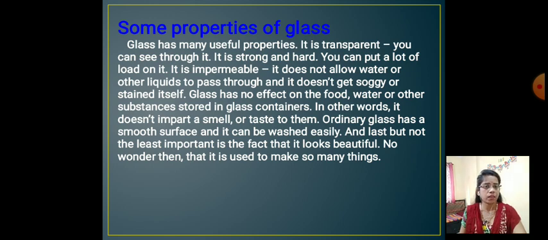Ordinary glass has a smooth surface and it can be washed easily. And last but not the least important is the fact that it looks beautiful. No wonder then that it is used to make so many things.